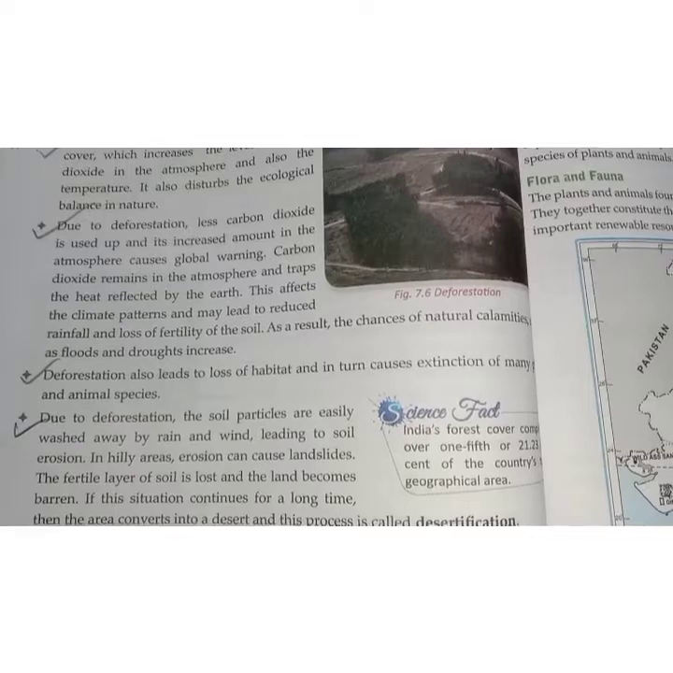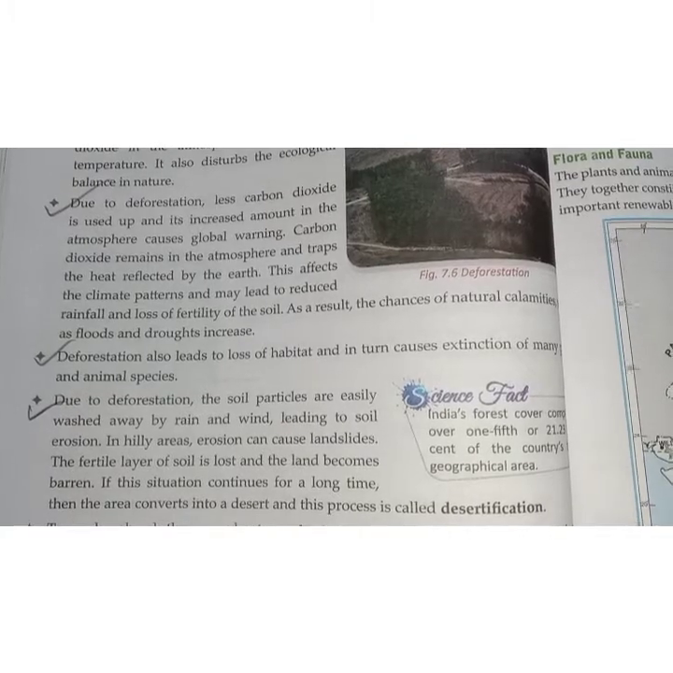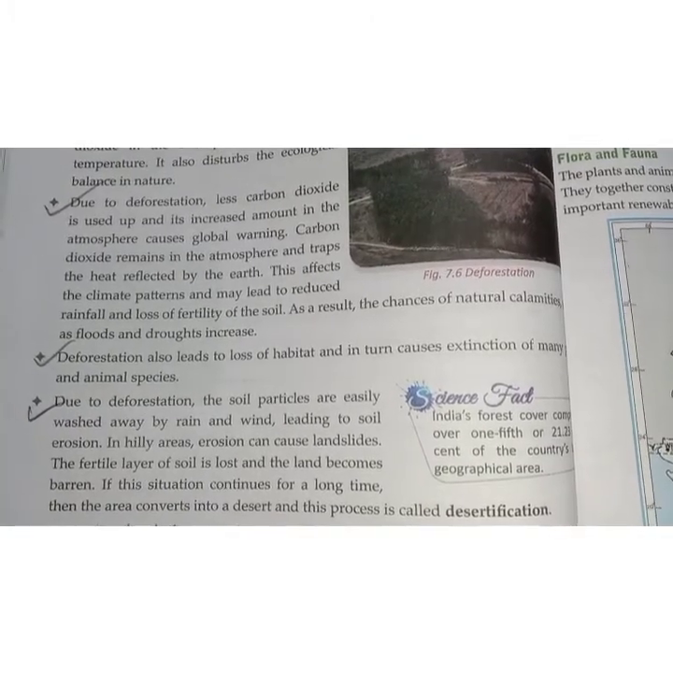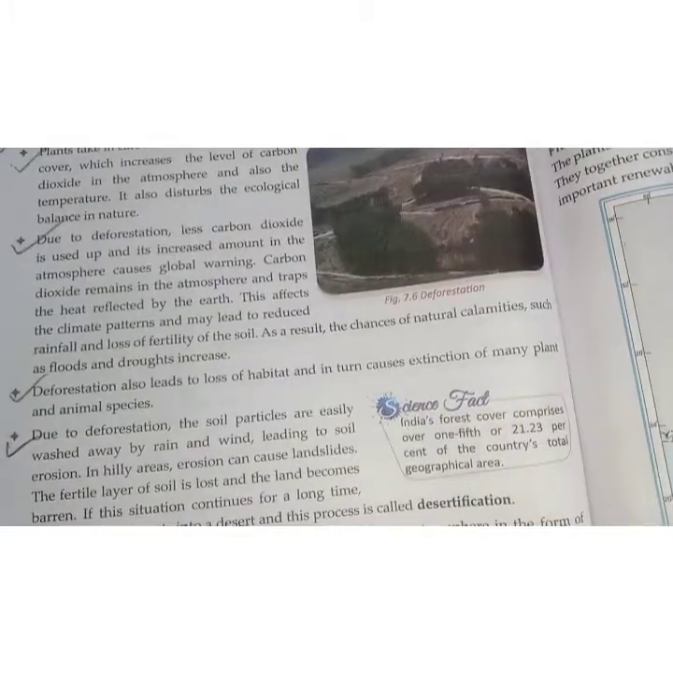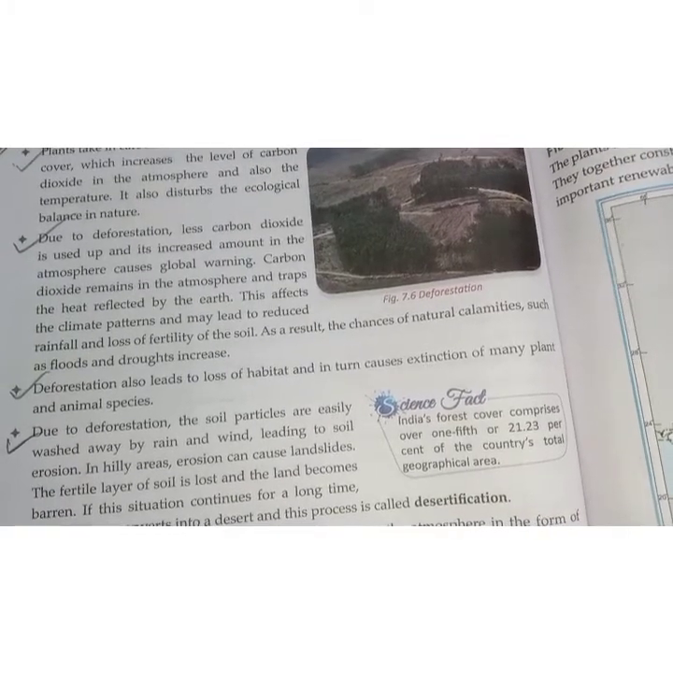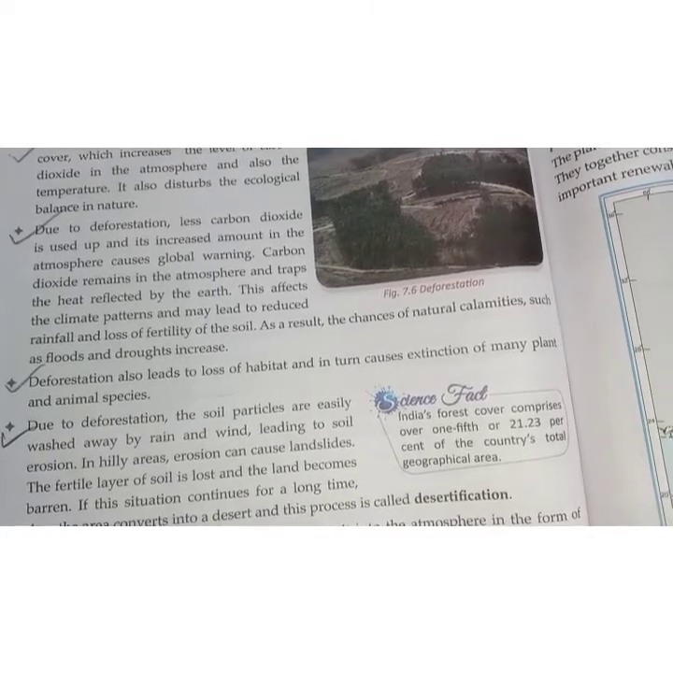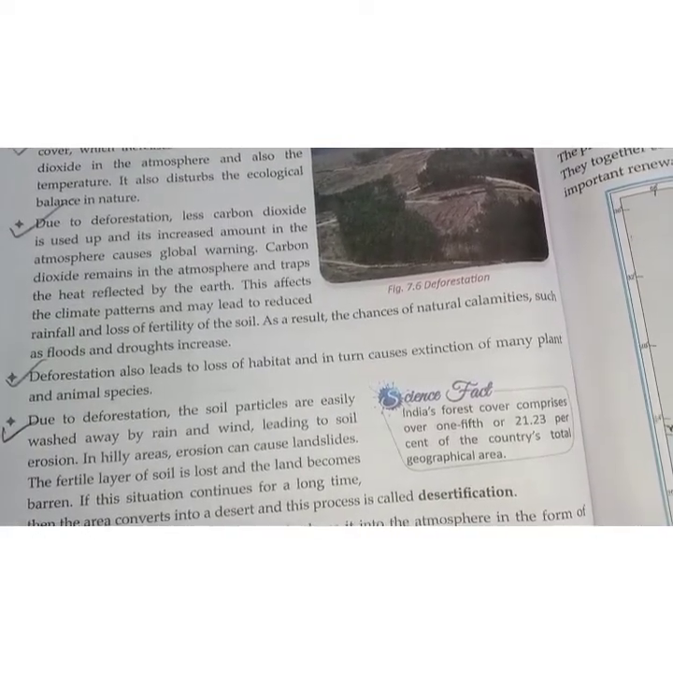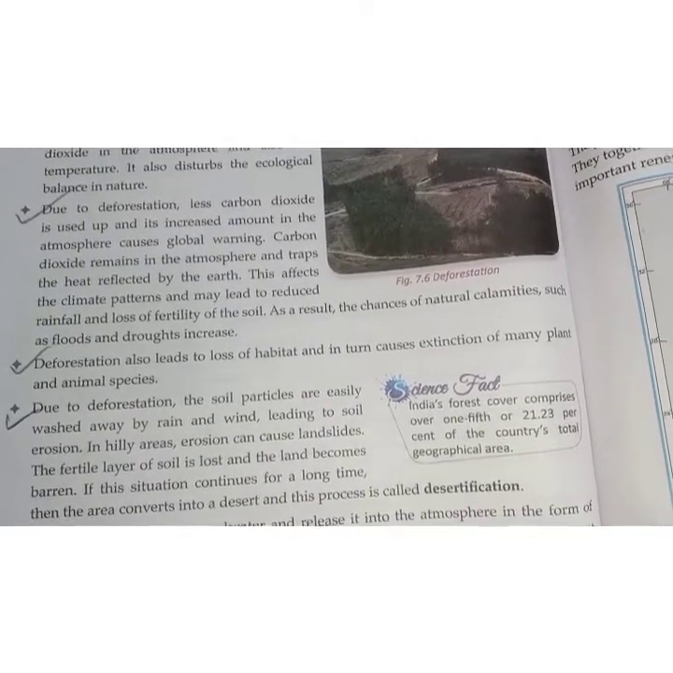Now, due to deforestation, we have come to know that the carbon dioxide level is increasing, and due to the increase in carbon dioxide level, the temperature is also increasing in the atmosphere, which is leading to global warming. Deforestation is also leading to loss of habitat. In turn, what is happening? Many plants and animals are extinct and many are on the verge of extinction because they have lost their habitat.